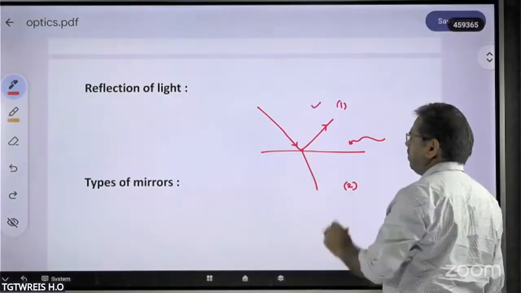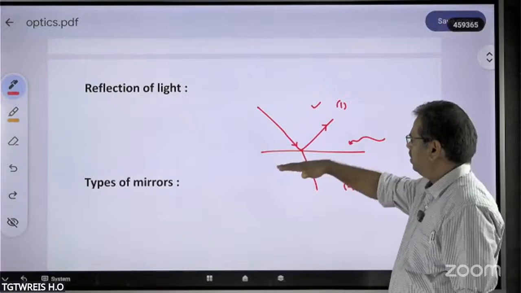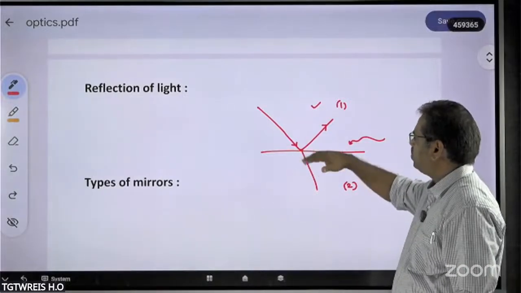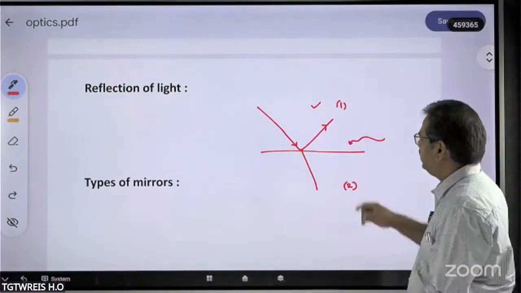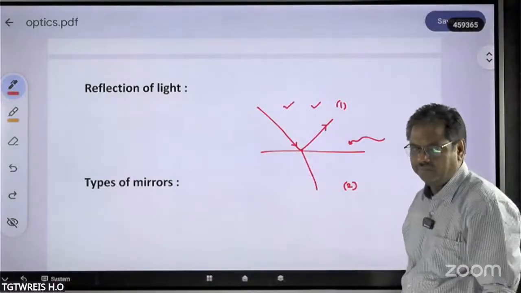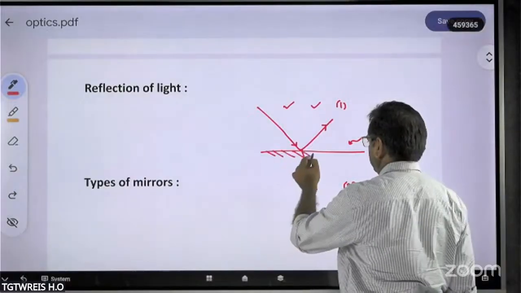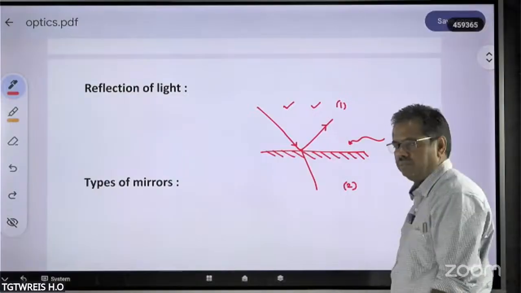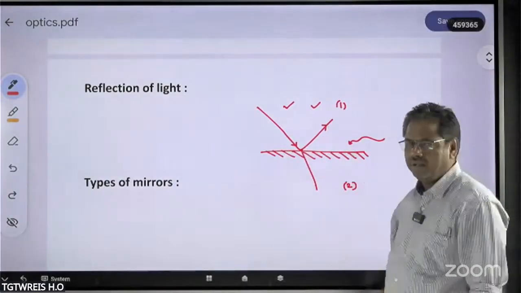The phenomenon of reflection is nothing but this: the light which is striking the boundary rebounds back to the first media itself. That is simply called reflection of light. If it is, for example, a purely plain mirror, then almost 100% of the light will be reflected back.